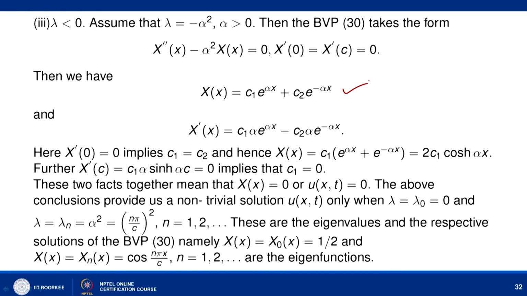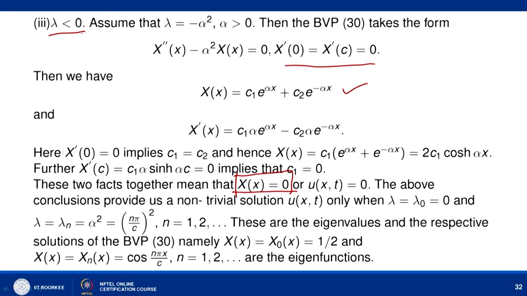I leave it to you that when you put the condition X dash 0 equal to X dash c equal to 0, then we have only X of x equal to 0. So we have only a trivial solution, and we do not want a trivial solution.